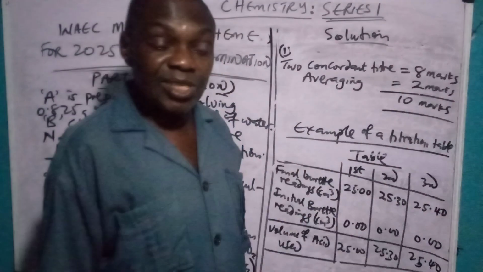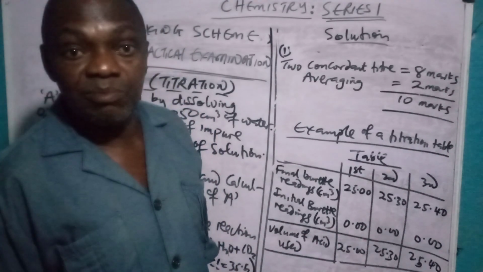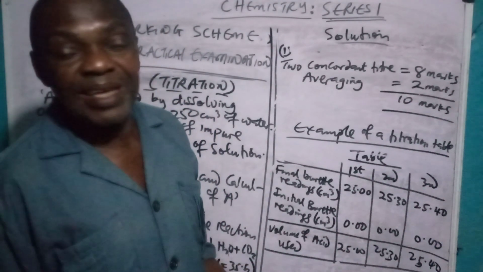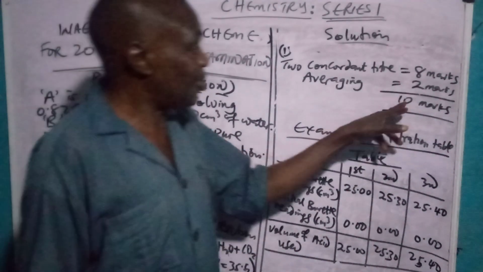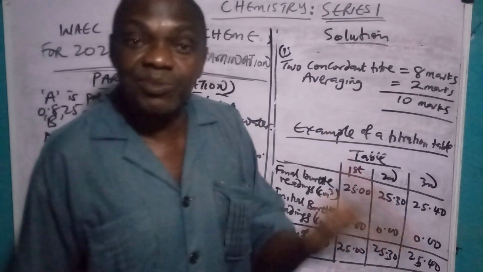Remember, this whole titration table is most often 20 marks. Only once in a while they make it 22 or 21. But actually it's 20 marks. You have already scored 10. What are you waiting for? How will you not get something from the rest?